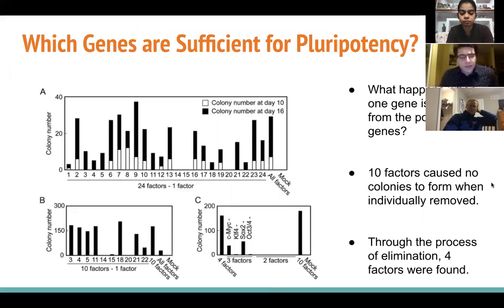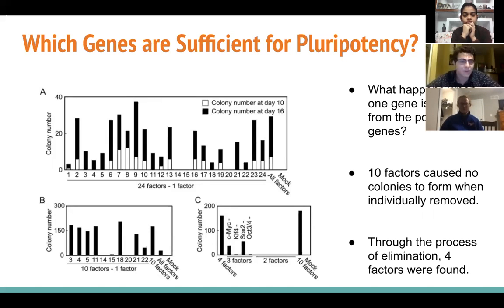So next, they did a series of experiments where they infected cells with all 24 factors but one for each factor, and the results of this can be seen in Figure A. So for 10 factors, what they found is that cells either did not have any initial growth before 10 days or no growth at all, suggesting these are important for pluripotency.